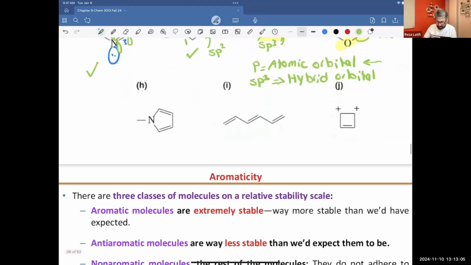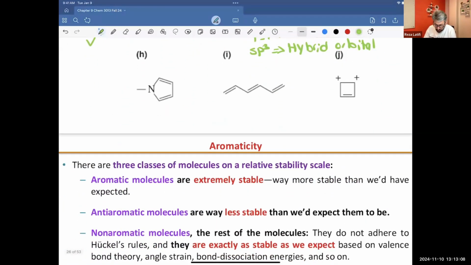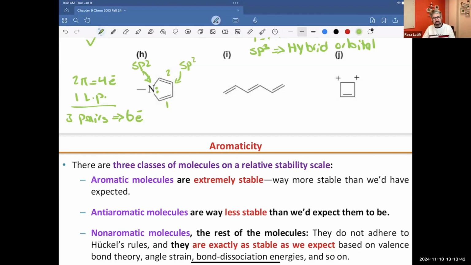Okay. Next compound, we have 1, 2 pi bonds. So 2 pi means 4 electrons. And can we make it 6? Yes, it's possible. Let's use the 2-electron lone pair of nitrogen and share it with the ring. If we share 1 lone pair from nitrogen, we will have 3 pairs, which is 6 electrons. The molecule is cyclic, and each atom will have sp2 hybridization. So the molecule is cyclic, planar, and we have 6 electrons. It has a conjugated pi system. It will be aromatic, and the answer is yes.